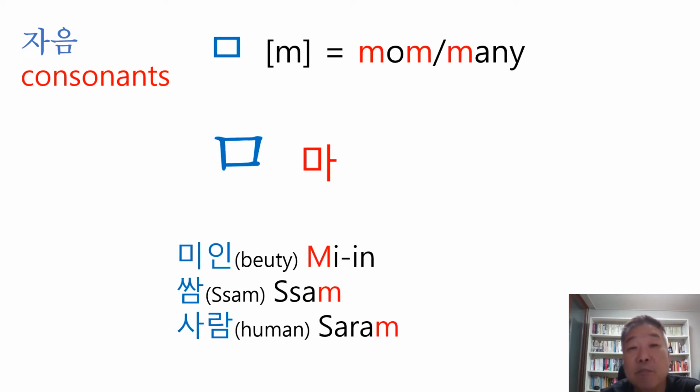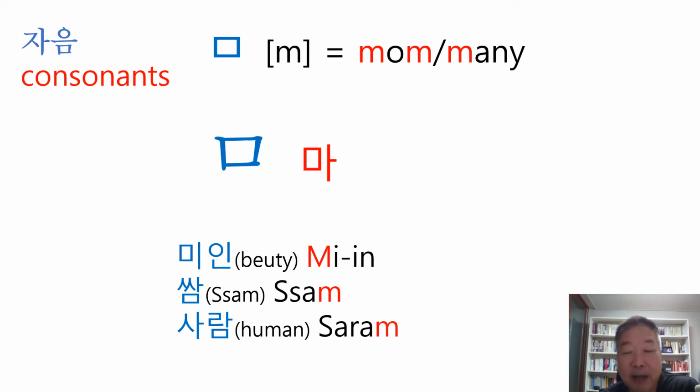And the next consonant is Ma. Ma sounds exactly like the M in mom or many, so it's easy. Ma. 미인, which means beauty in Korean. 쌈, which means wrap. If you know about Korean food, you know the meaning of ssam. It's like vegetables when you eat food, especially meat. When you eat meat, you put the ssam with the meat.